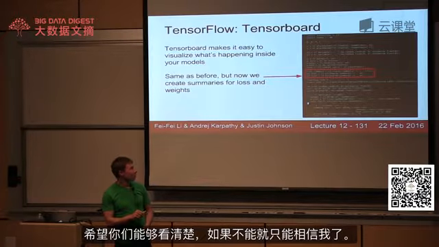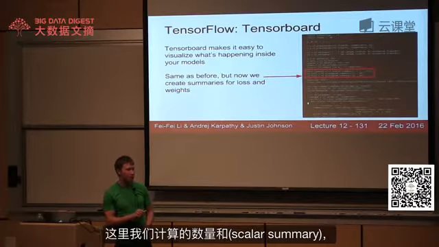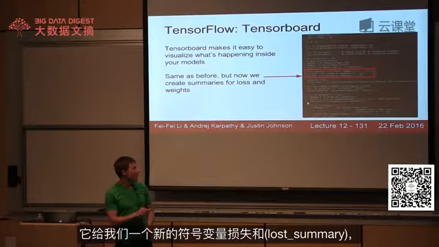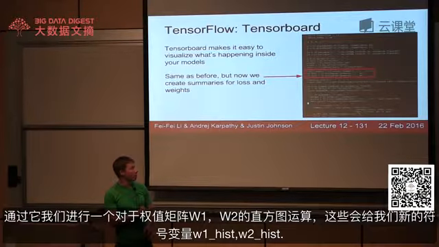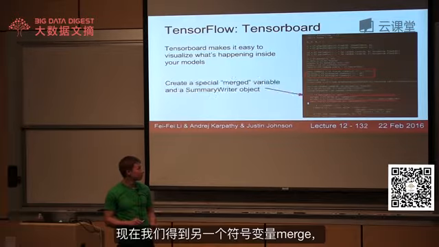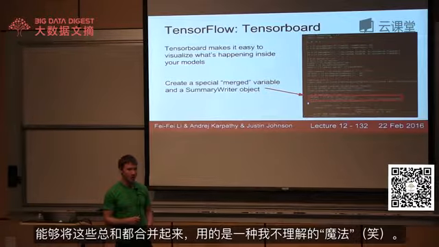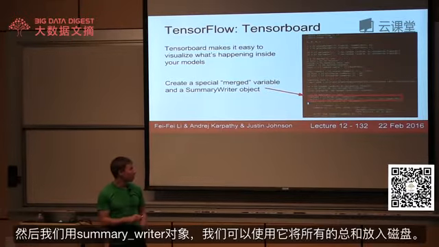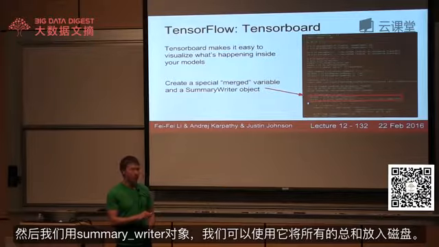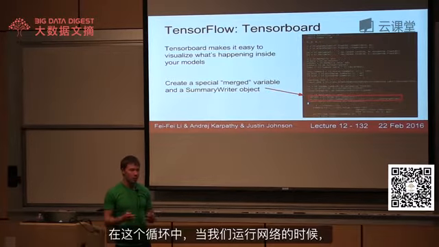So here we're computing a scalar summary of the loss, and that's giving us a new symbolic variable called loss summary. And we're computing a histogram summary of the weight matrices W1 and W2. And those are giving us new symbolic variables W1 hist and W2 hist. Now we're getting another symbolic variable called merged that merges all those summaries together using some magic I don't understand. And we're getting this summary writer object that we can use to actually dump out those summaries to disk.